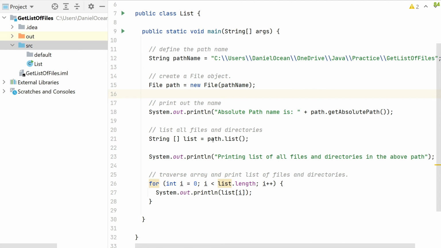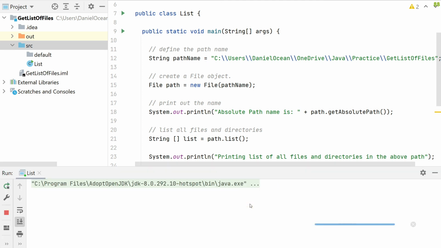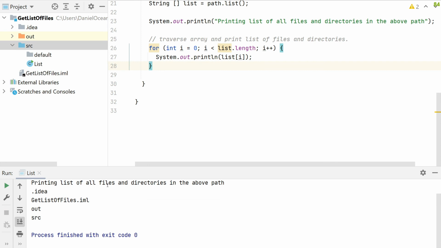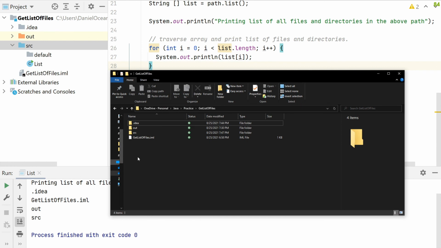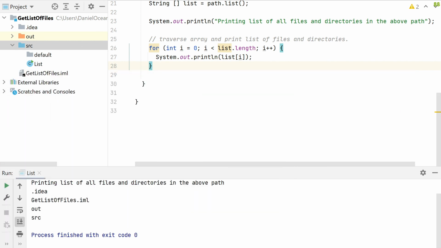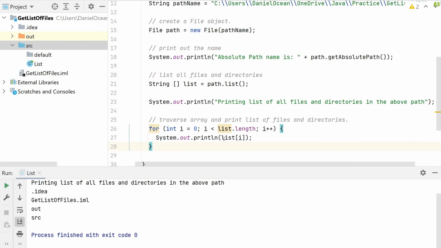So we're going to go back. Now we're going to run our code and see what happens. So here we go, we're running our code. Let's see what we get. Printing list of all files and directories in the above path: .idea, get list of files.iml, out and source. Bingo. Now to bring that back again, let me just show you. .idea, there it is. Get list of files.iml, there it is. Out, source. So we were able to successfully write a piece of code.